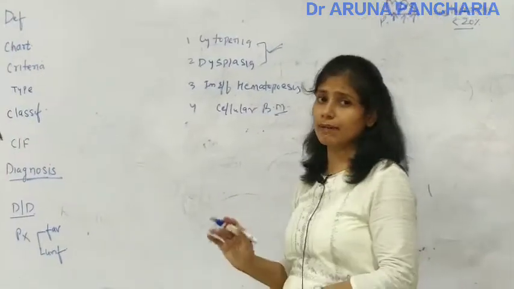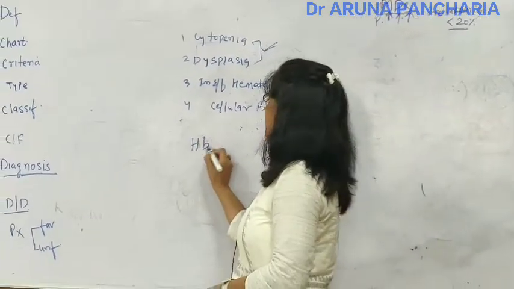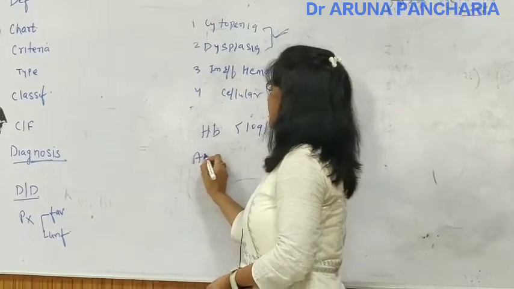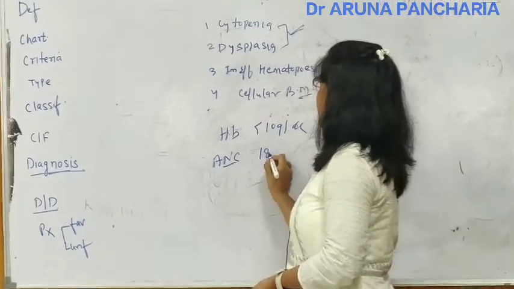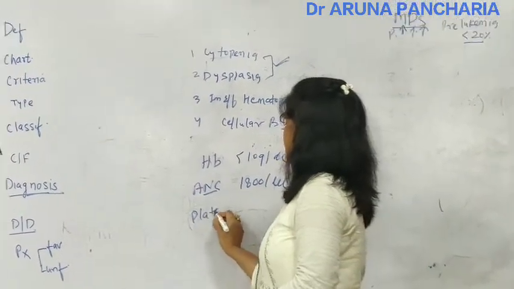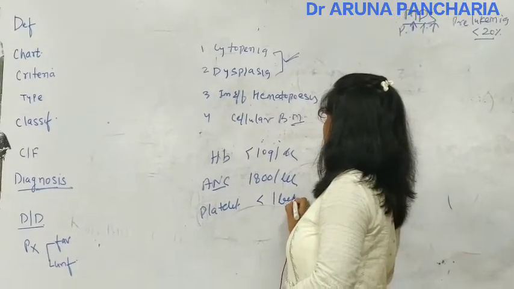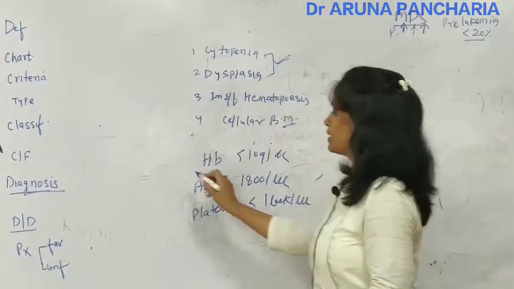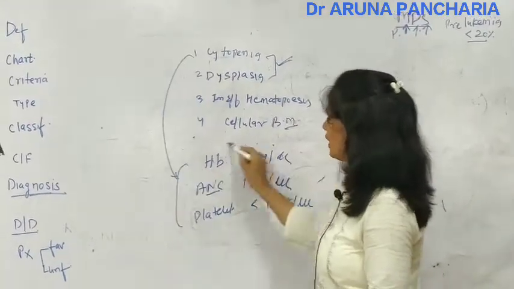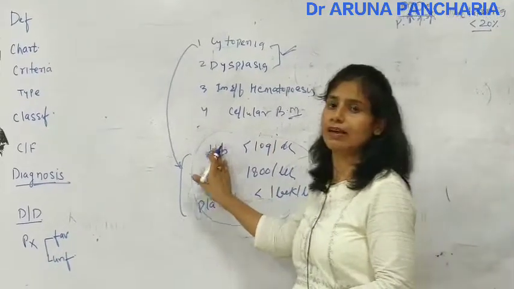Now the threshold of the cytopenia is hemoglobin less than 10 gram per deciliter, ANC, that is absolute neutrophil count, less than 1800 per microliter, and the platelet count less than 1 lakh per microliter. So these are the thresholds of the cytopenia, and likewise because of these hematological parameters, the symptoms are accordingly.